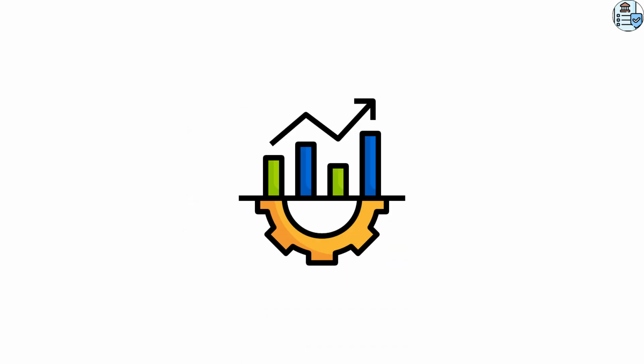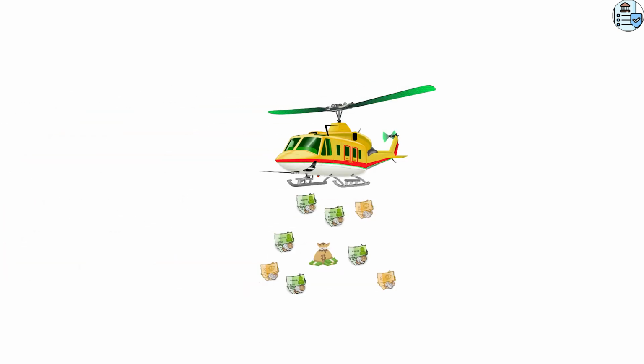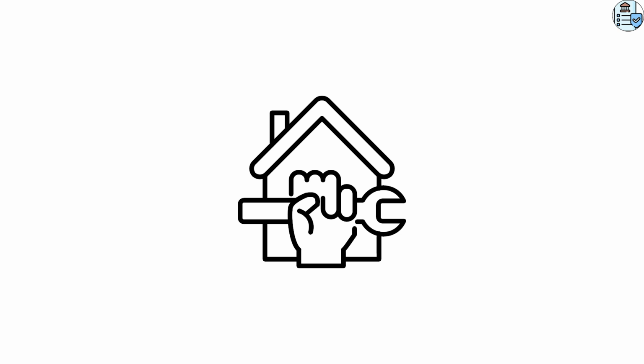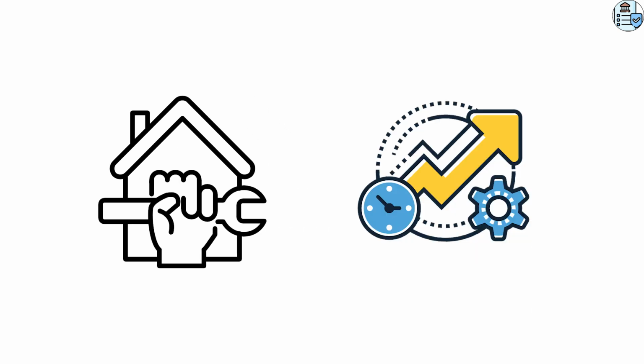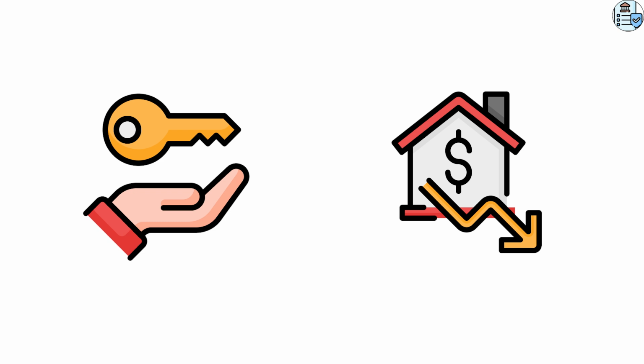Some propose more radical measures: direct transfers of money to households, helicopter money, higher inflation targets to create buffers, or structural reforms to boost productivity and wages. The key is to break the cycle of falling prices and collapsing demand before it becomes self-reinforcing.